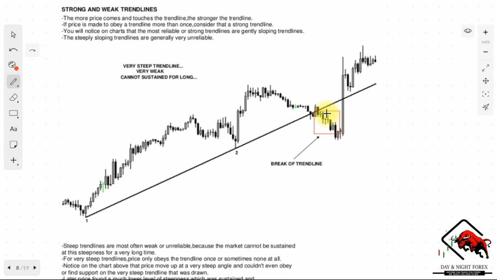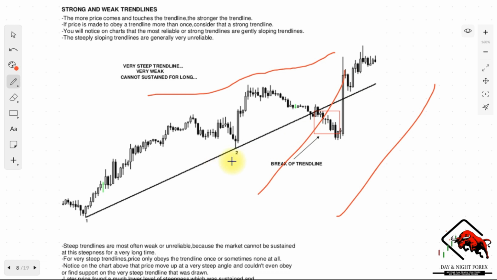The steeply sloping trend lines are generally very unreliable. So the steeper the trend line is, the more unreliable it is. It needs to be closer to a horizontal state than a vertical state, right? So that's what we mean by steeply sloping and gently sloping. Very steep trend lines are very weak. They cannot be sustained for long.